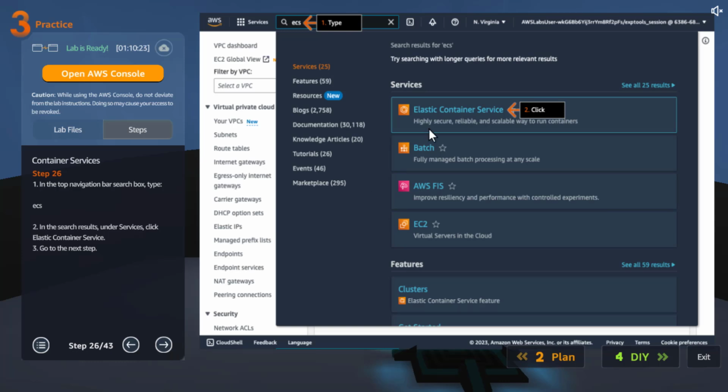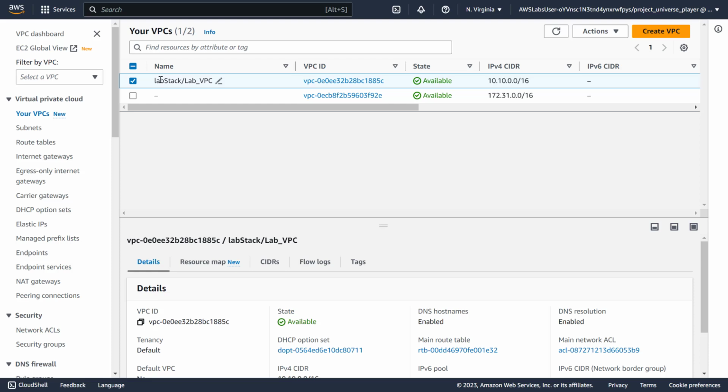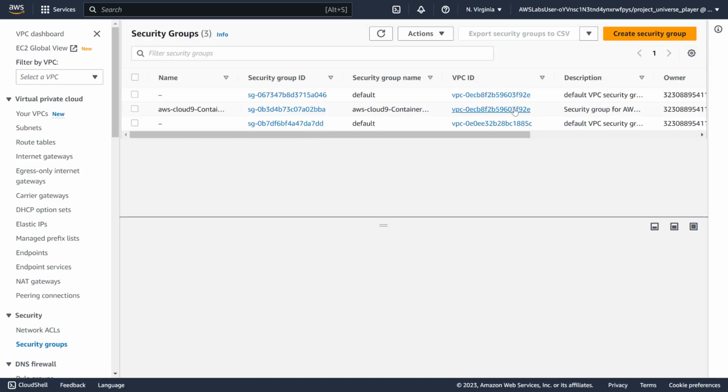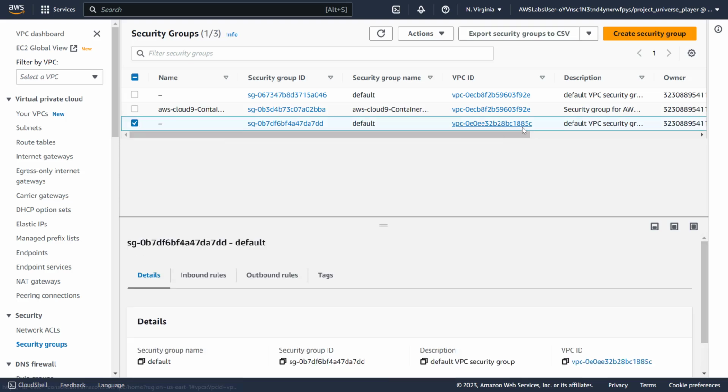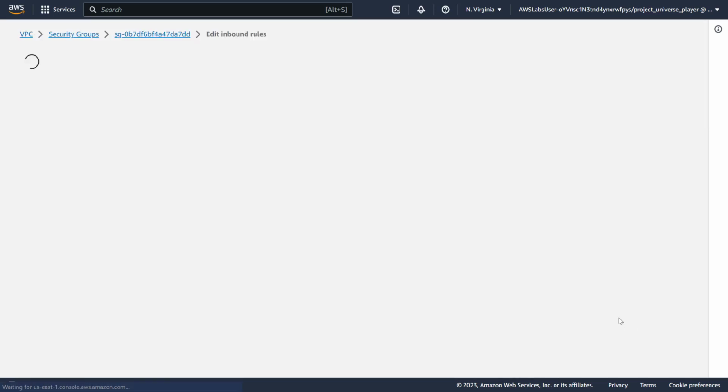Okay, so let's go to ECS. Before doing all that, let me go here. This is VPC. We need to go to security groups. And which one is it? I think 855C. It is this one. Yeah, this is the one. Then click inbound rules, edit.